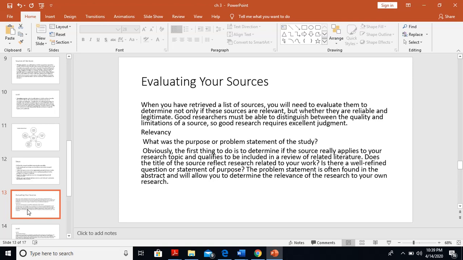The first thing is relevancy. What was the purpose or problem statement of the study? Obviously, the first thing to do is to determine if the source really applies to your research topic and qualifies to be included in a review of related literature. Does the title of the source reflect research related to your work? Is there a refined question or statement of purpose? The problem statement is often found in the abstract and it will allow you to determine the relevance of the research to your own research.